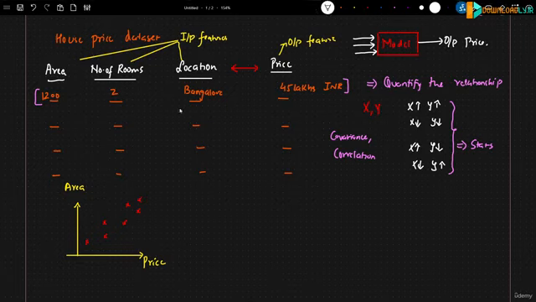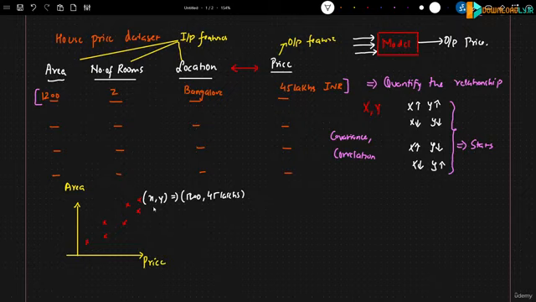So when I say 2 dimension, that basically means I'm plotting a point, and this point has an x coordinate and a y coordinate. Let's say that this x and y coordinate are nothing but 1200, 45 lakhs, right? Similarly, a different point will be denoted by different coordinates.